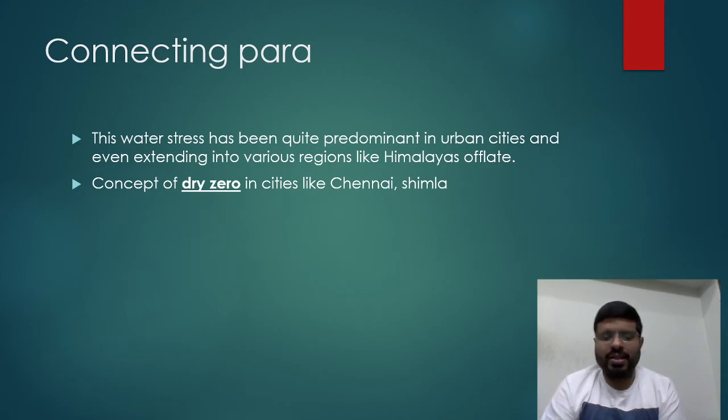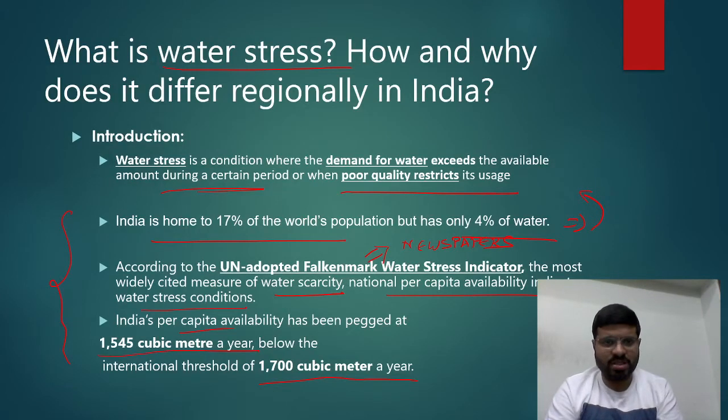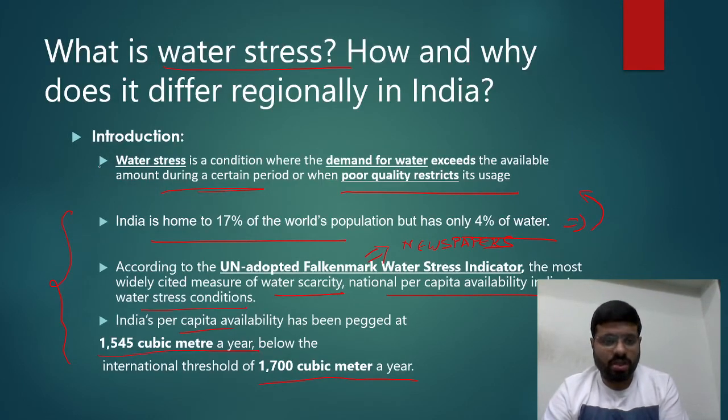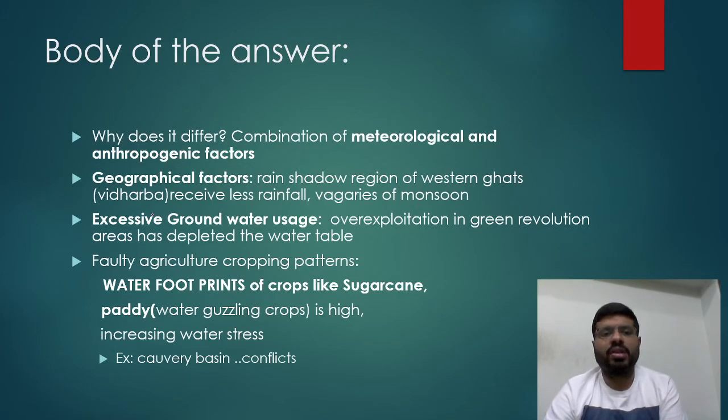So you are saying that there is water, you have defined water stress, and you are saying that this is aggravating in various parts of the country, like urban cities and regions like the Himalayas, where you have seen the concept of day zero in cities like Chennai and Shimla. So this is the introduction and connecting para. Now let us go to the crux of the answer. Now why does this differ?